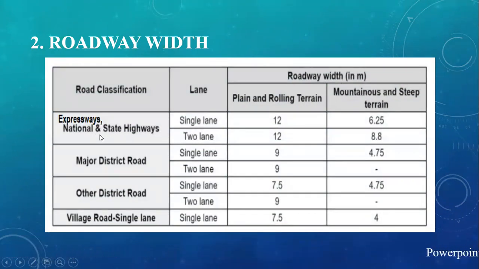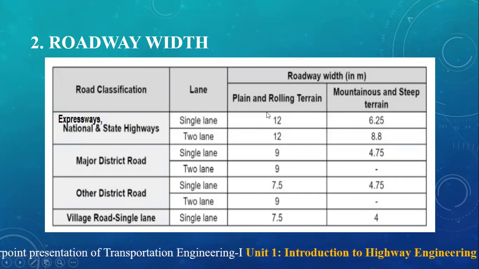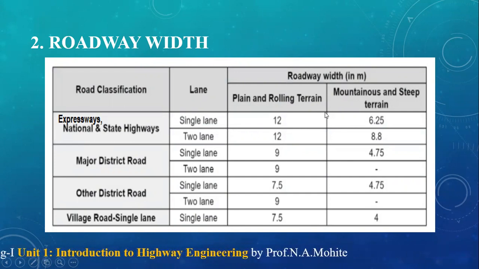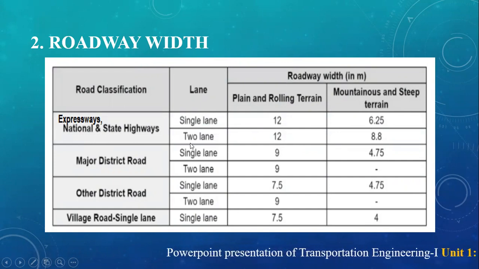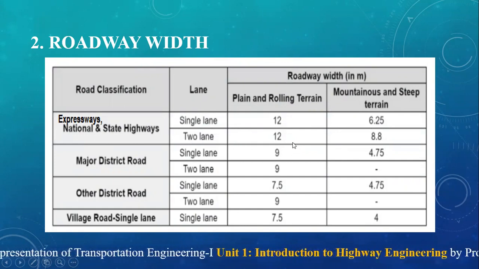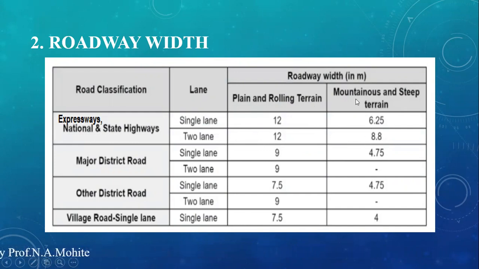For expressways, national and state highways, if it is single lane, it should be 12 for plain and rolling terrain, and for mountainous and steep, it should be 6.25. If it is two lane, it remains 12 for plain and rolling, but in mountains and steep, it will be 8.8.